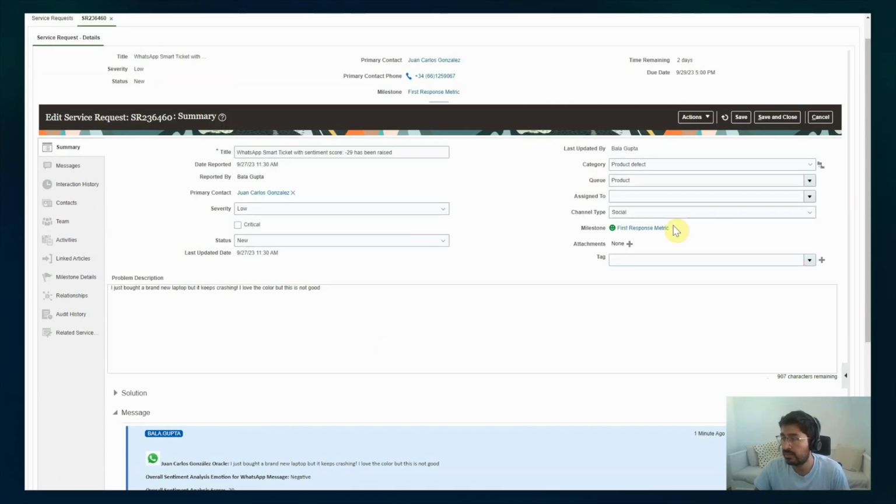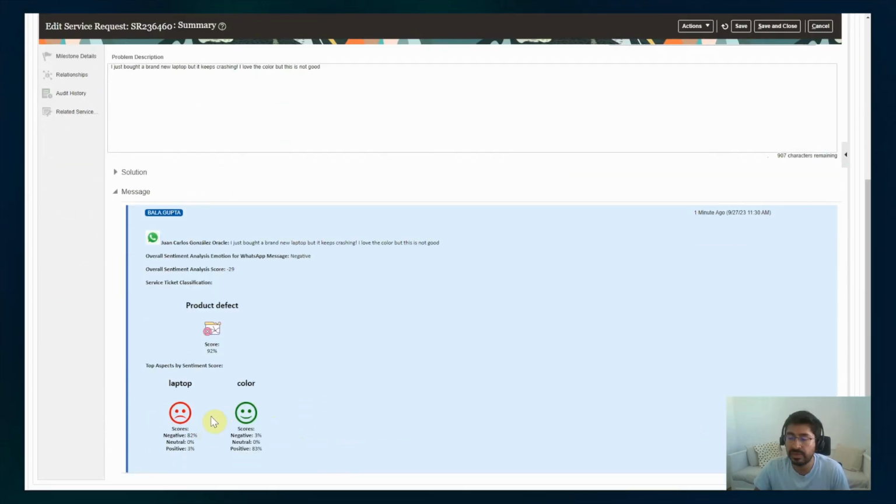In the end, the agent or the manager, however you operate, could say, imagine you have two different negative aspects and one positive, and maybe the other negative aspect has a greater confidence score than the laptop one.